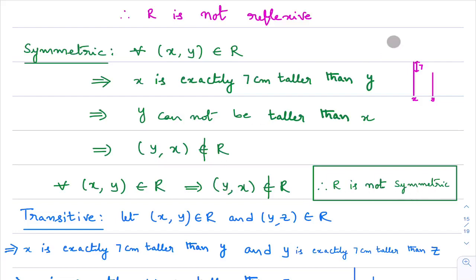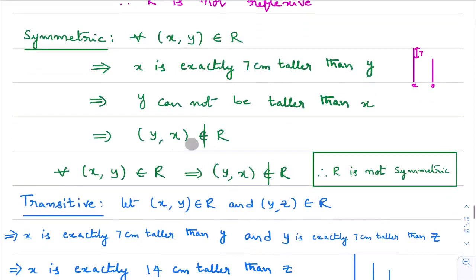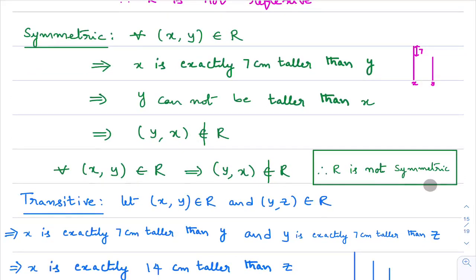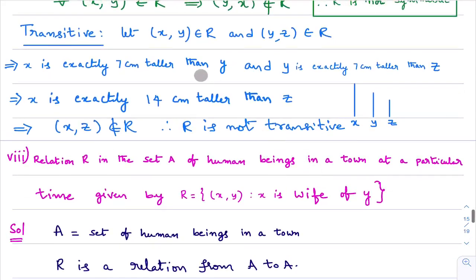Now I checked the reflexive property: R is not a reflexive relation. I checked the symmetric property: R is not symmetric. Now I am checking the transitive relation. How to check it? What is a transitive relation? First, we take an ordered pair x comma y in the relation and an ordered pair y comma z, that is, x comma y and y comma z.